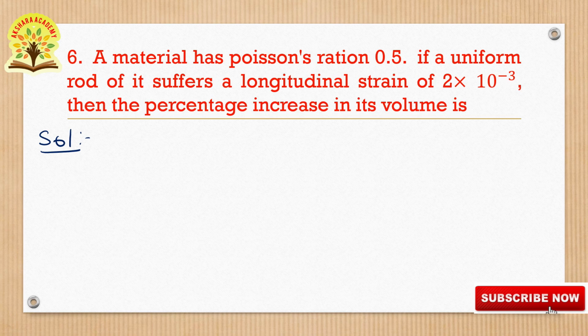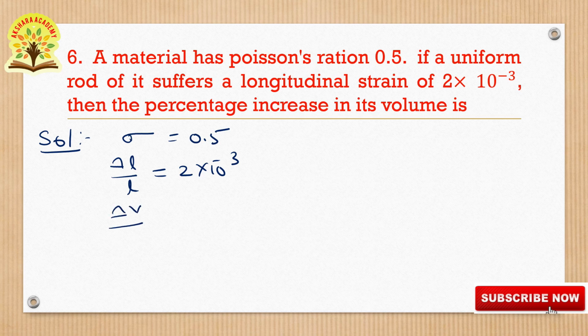Given Poisson's ratio is equal to 0.5 and delta L by L, the longitudinal strain, is given as 2 into 10 to the power of minus 3. Then we have to calculate the percentage increase in its volume, delta V by V into 100, which is equal to question mark.